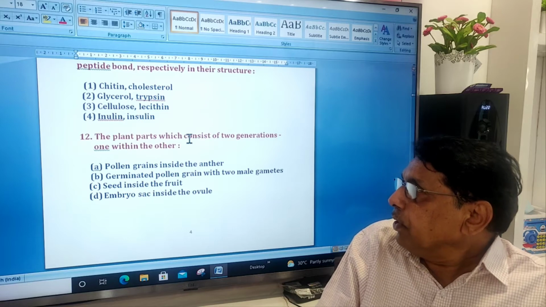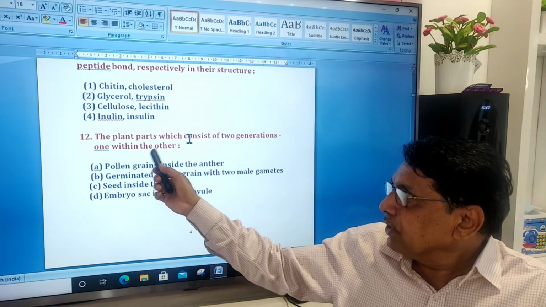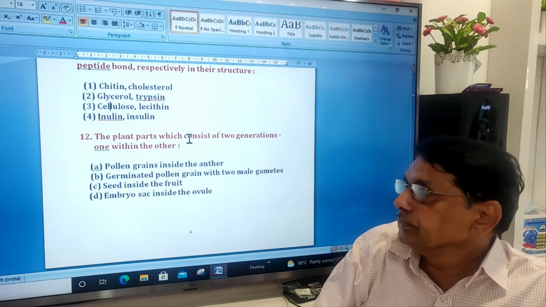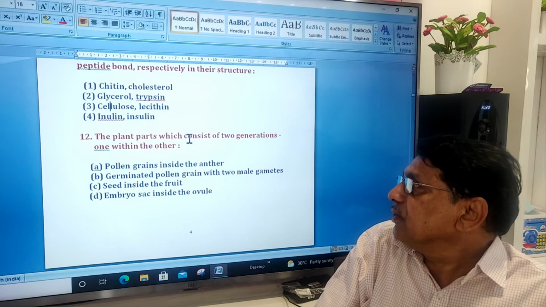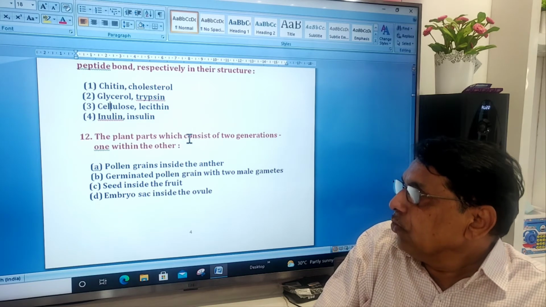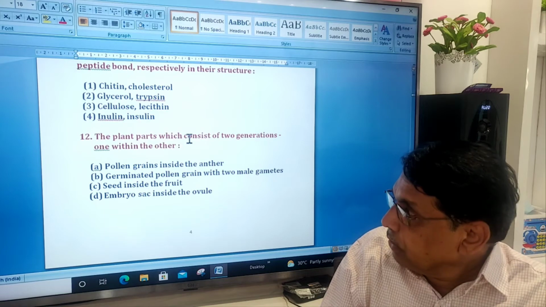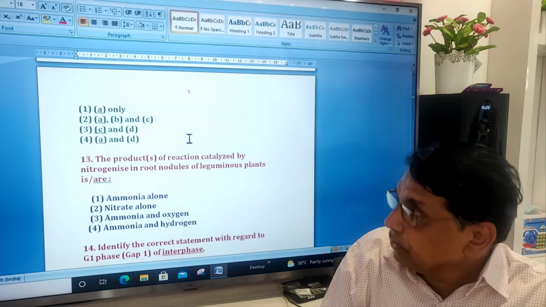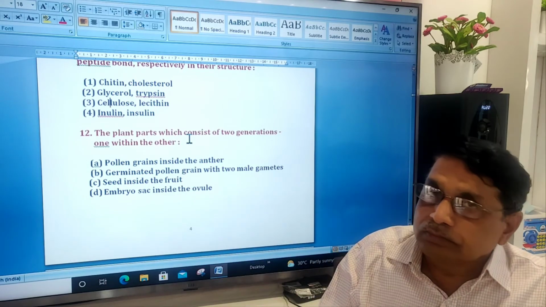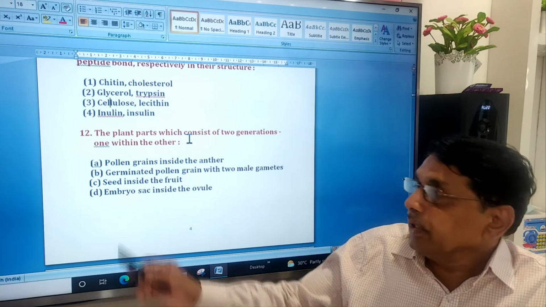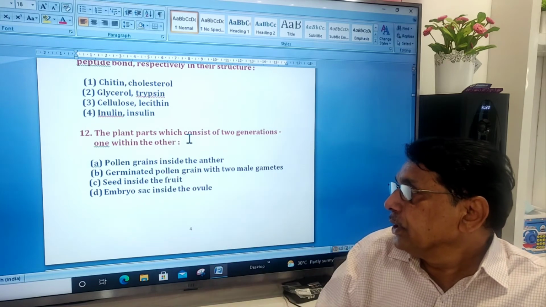The plant body, which consists of two generations, one within the other. Okay, pollen grains inside the anther. Pollen grains are the gametophytic generation, haploid; the anther is diploid.